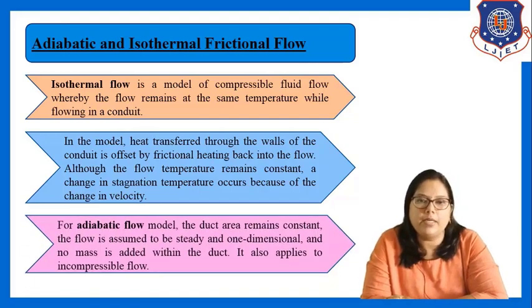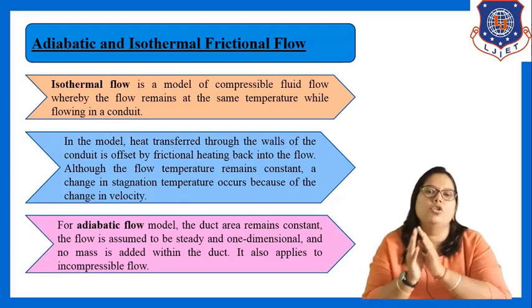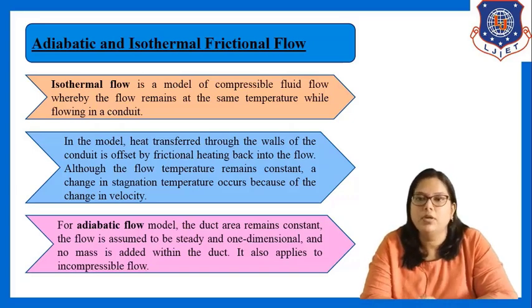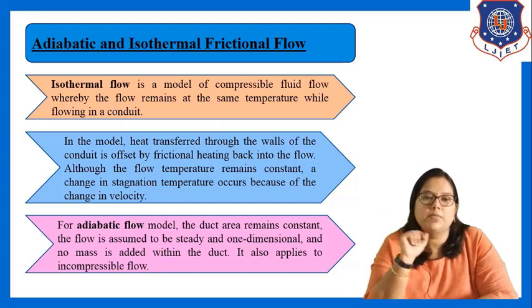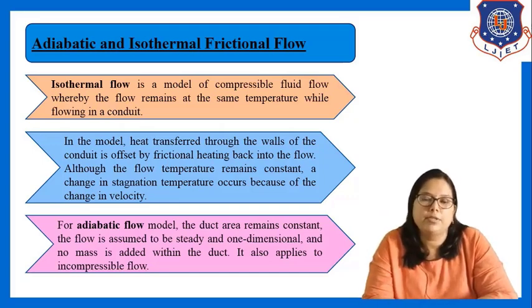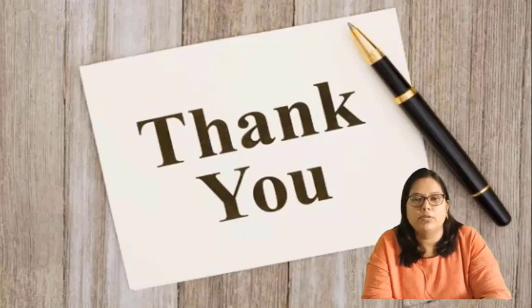And what is adiabatic flow? For the adiabatic flow model, the duct area remains constant. The flow is assumed to be steady and one-dimensional, and no mass is added within the duct, and it also applies to incompressible flow. Isothermal flow is only applied to compressible fluid, while adiabatic flow applies to both compressible and incompressible fluid. Fine. I hope this is clear to all.